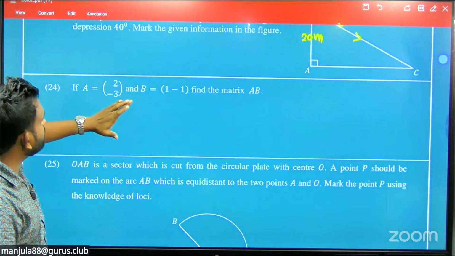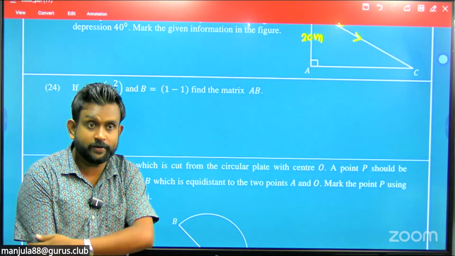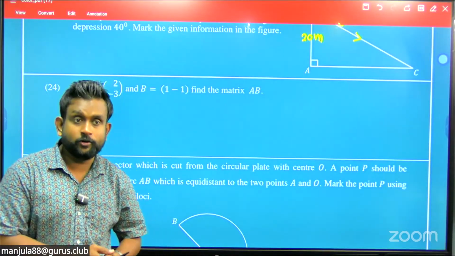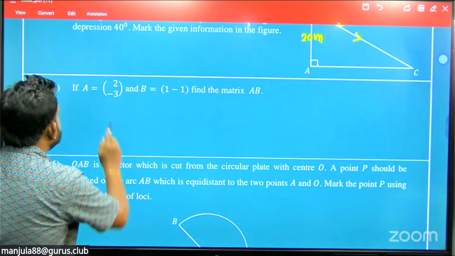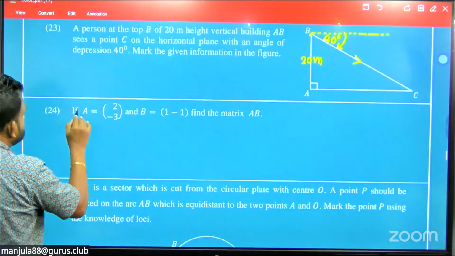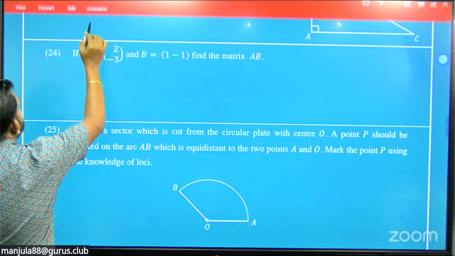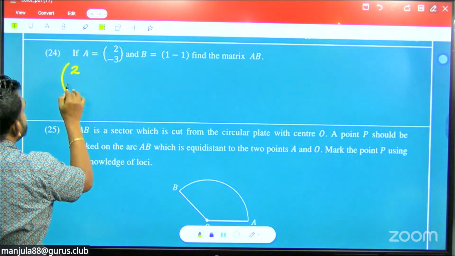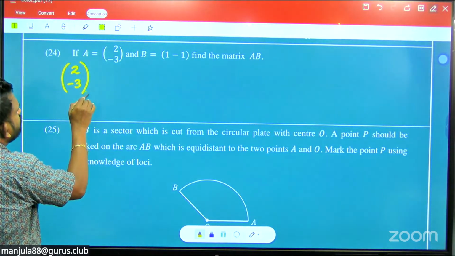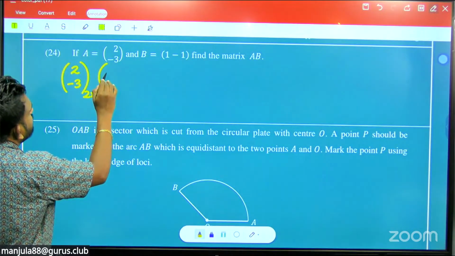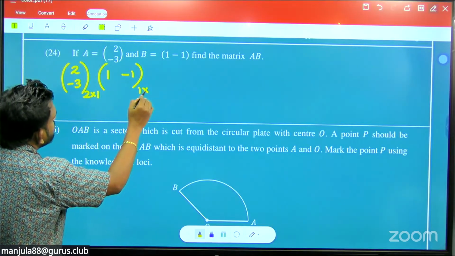A equals this much, B equals this much. Matrix multiplication. So this is the matrix multiplication A and B. So you write 2 comma negative 3 for A. What is the order here? Rows 2, columns 1. Then here 1, negative 1. That means here 1 row, 2 columns.